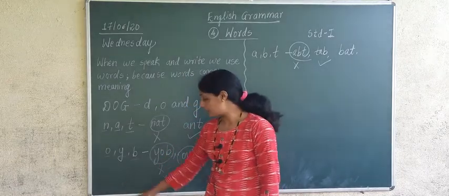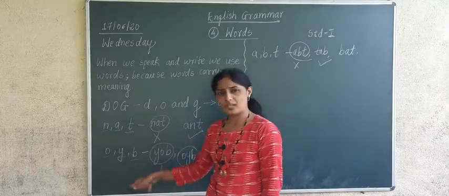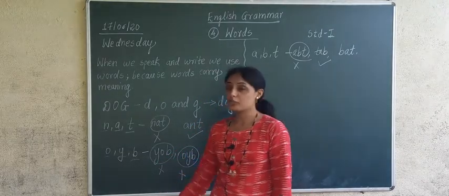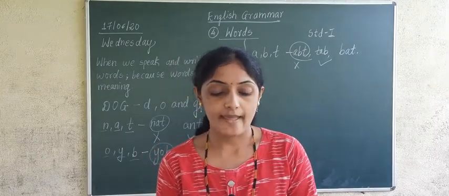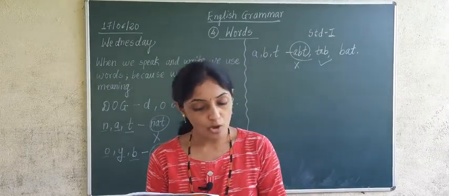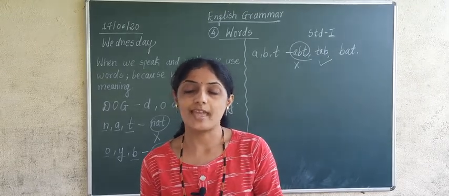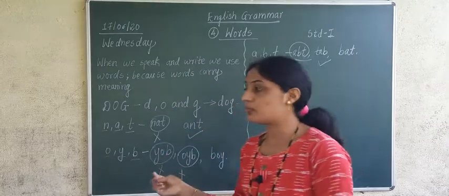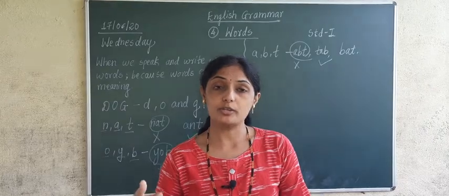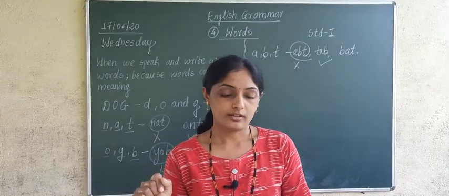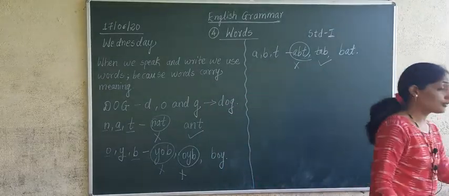No. O, Y and B do not have any meaning. But when you put them together as B-O-Y, we get the word boy. The word boy carries some meaning. I told you just now, boy in Marathi is called mulga. Understood? In this way we can make many words from letters.